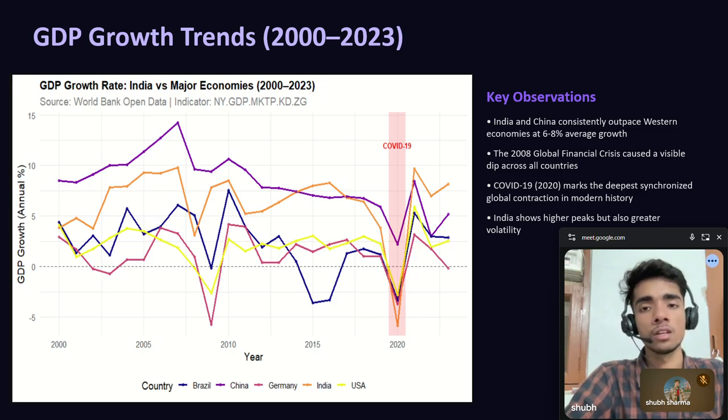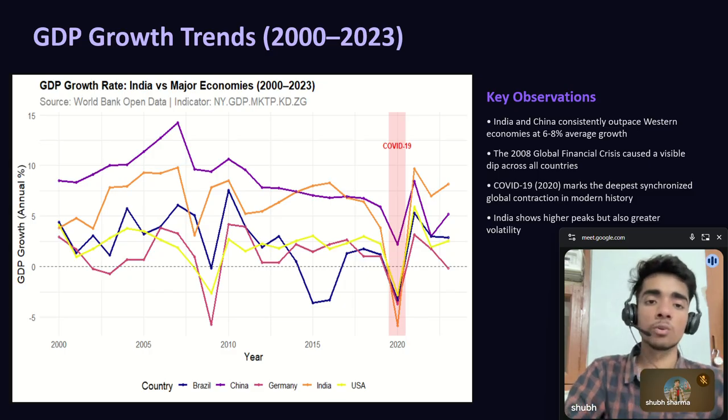Two patterns jump out immediately. First, India and China consistently outperform Western economies. Their lines are almost always above USA. Germany and Brazil lines average between 6 to 8% annual growth.